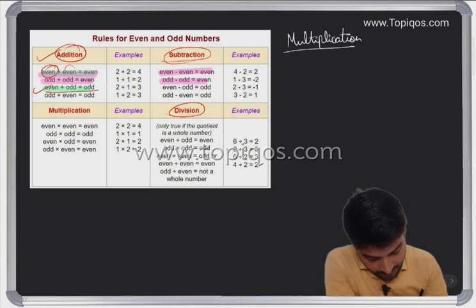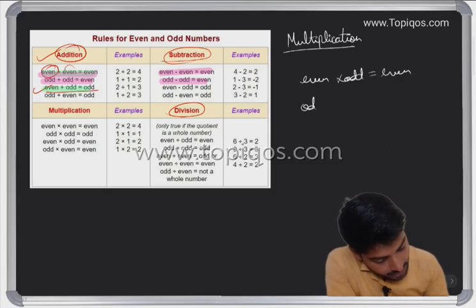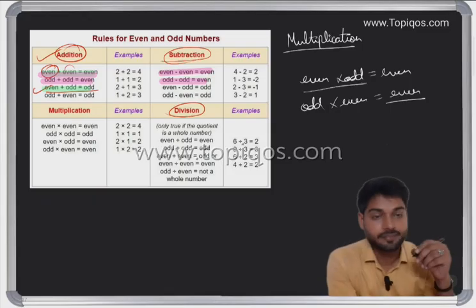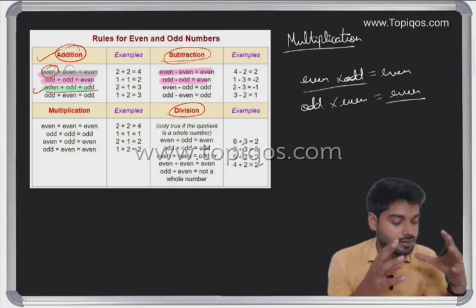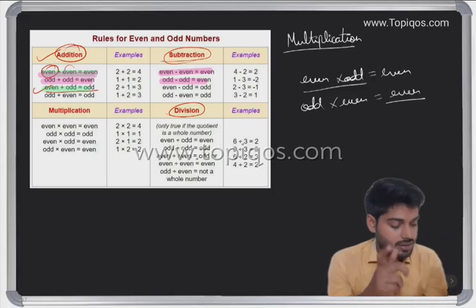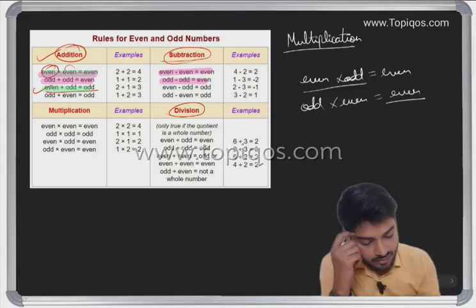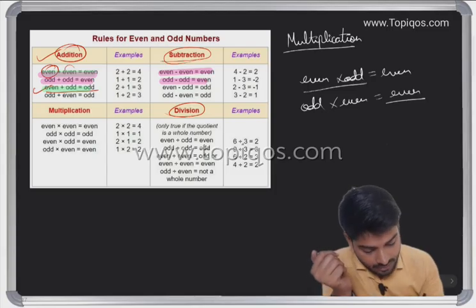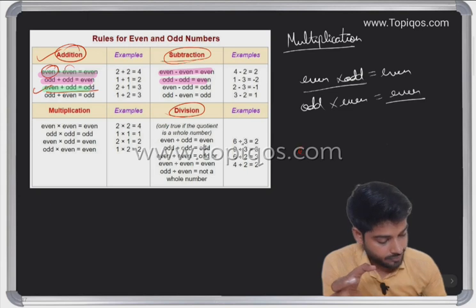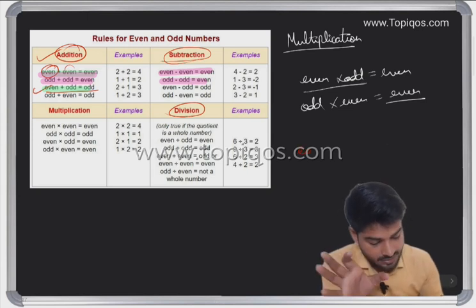Even into odd is what? Even. And odd into even, again even. Okay. So even into odd is even, and odd into even is also even. So we are getting one thing on understanding this part, if we have two evens, we have two odds. Okay. Let me summarize these three at least.